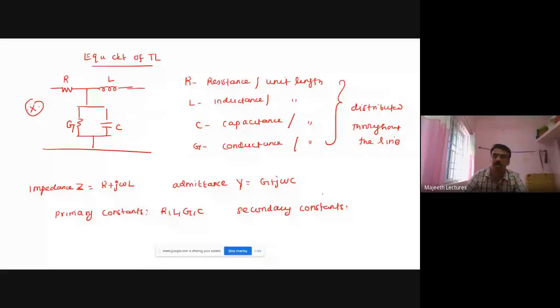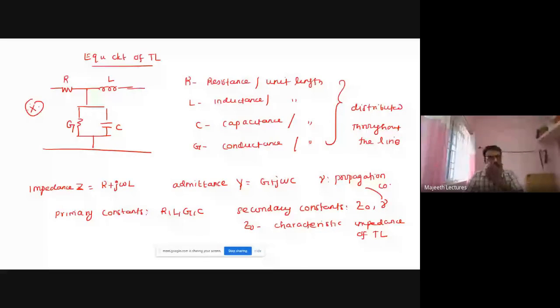The secondary constants are Z0 and gamma, where Z0 is the characteristic impedance of the transmission line, and gamma is the propagation constant. So we must remember what the primary constants of the line are and what the secondary constants of the line are.